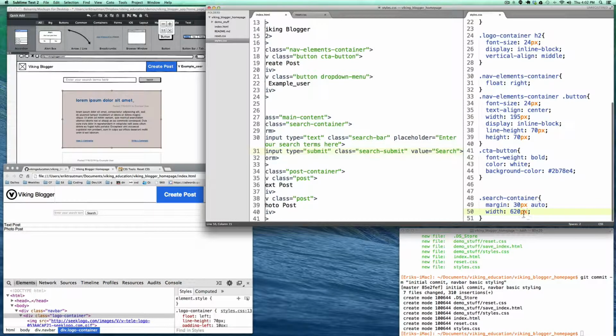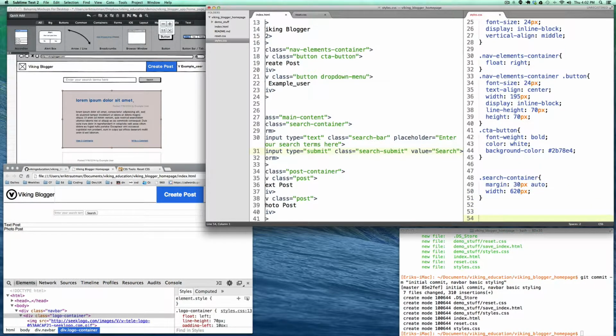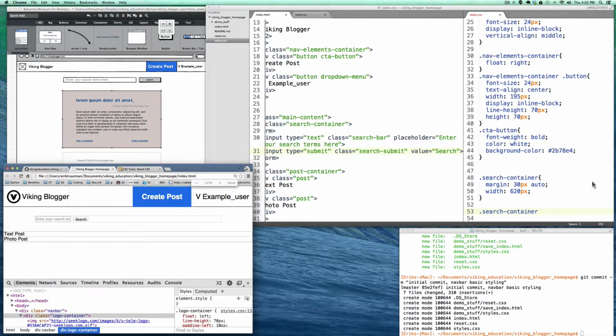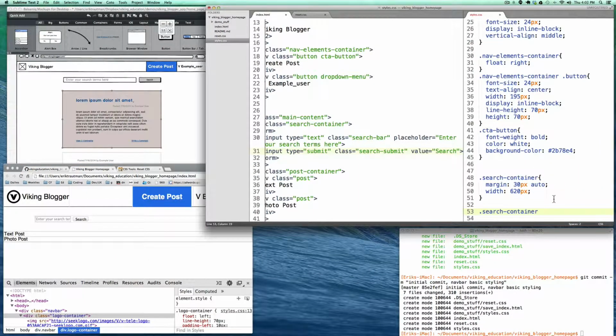The next thing that we're going to do is start styling those inputs. It's a good thing that we gave them classes that we could hold on to. So again, we'll work within the search container class. One thing that's a little bit weird about inputs, and I'm not a huge fan of it because it's always a bit of a problem, is they do their padding a little bit differently every time.